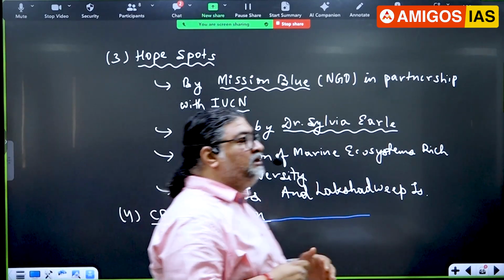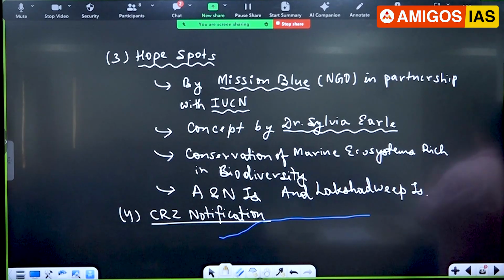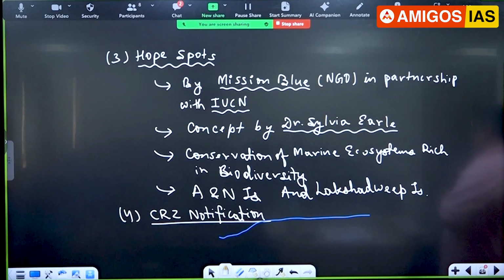Okay, let us do one thing here. I'll change the page, but let me ask the question. What do you know about CRZ? What are the basic things you know about CRZ? Coastal Regulation Zones. What type of place in the coastal area do we declare as CRZ? What are the guidelines? What rules and guidelines come there?